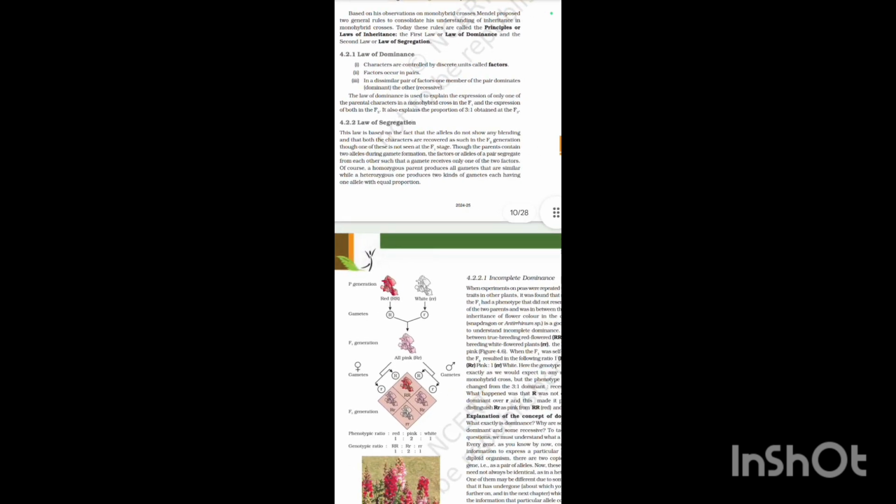Law of segregation. This law is based on the fact that the alleles do not show any blending and that both characters are recovered as such in the F2 generation, though one of these is not seen at the F1 stage. Though the parents contain two alleles, during gamete formation the factors or alleles of a pair segregate from each other such that a gamete receives only one of the two factors. Of course, a homozygous parent produces all gametes that are similar, while a heterozygous parent produces two kinds of gametes, each having one allele in equal proportion.